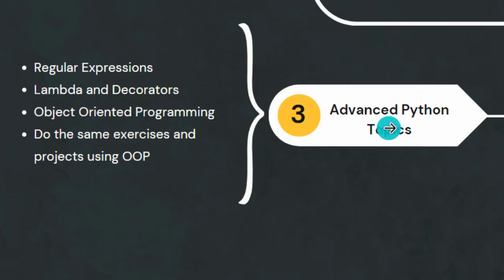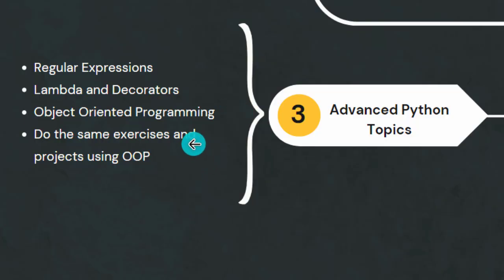But there is one exception. In these advanced topics, there is one topic that is very important for you to study, which is object-oriented programming in Python. It's like an obligation, you really need to study it, because most of the advanced things after the basics are built using object-oriented programming, and people like to advise using it. So from these advanced topics, the only one you cannot skip is object-oriented programming, perfect.